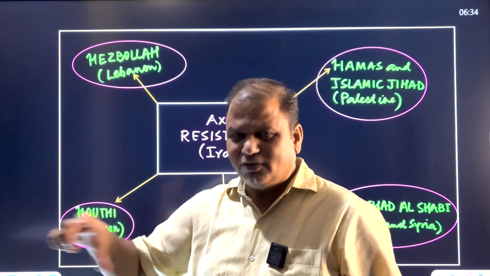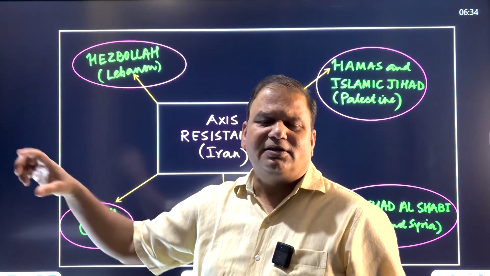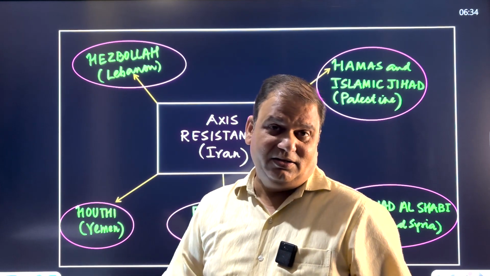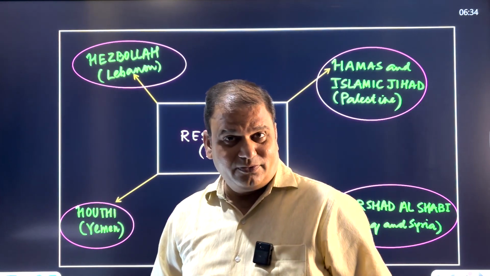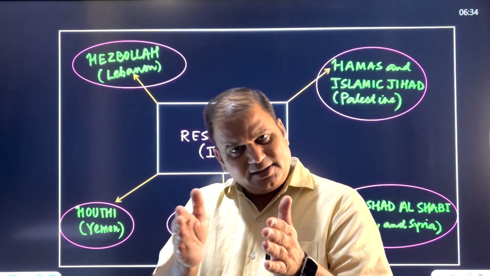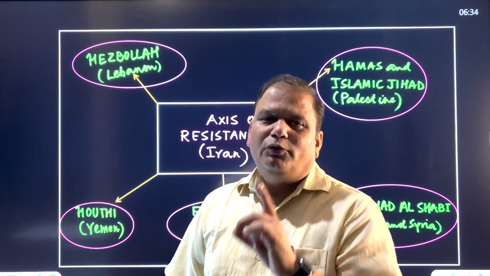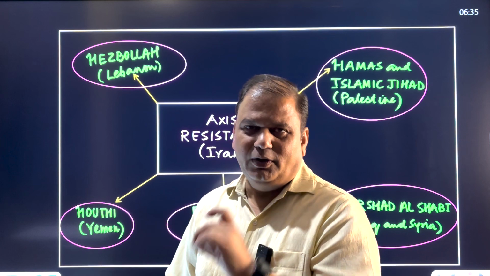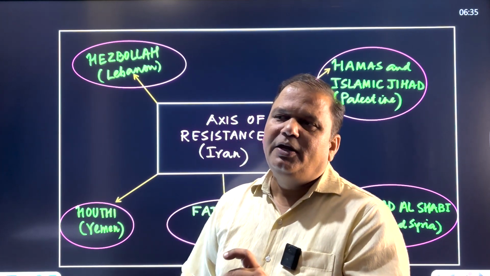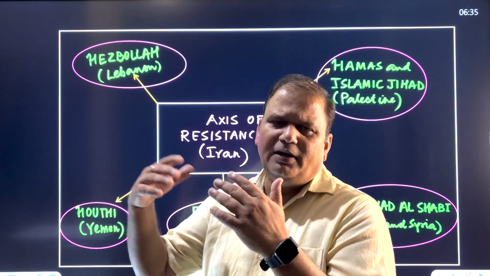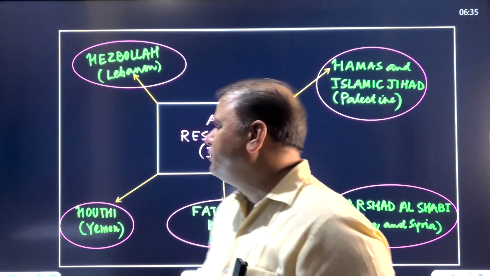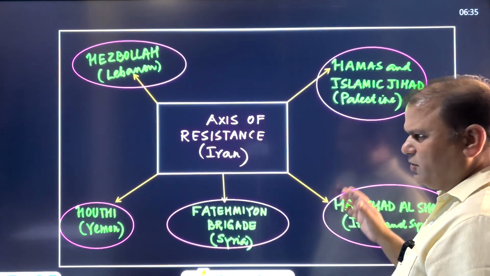So this forms what is called the Shiite crescent. It is present in Kuwait, in Bahrain, in Saudi Arabia itself. So the rift between Shias and Sunnis continues, and that is the reason why the Sunni Arab world has never come openly for supporting Iran. So this is called the axis of resistance.